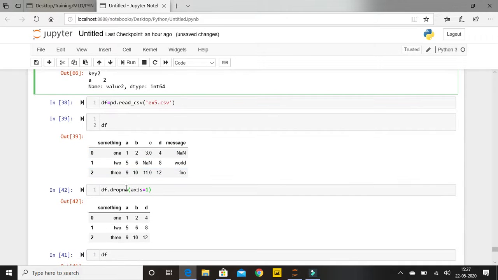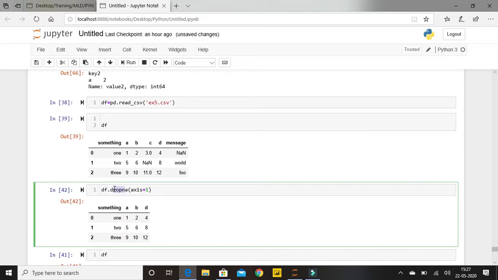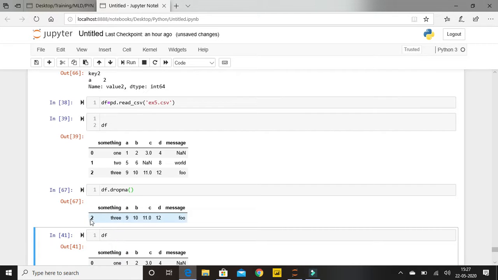Now I'm using this function called dropna. What does this function do? As the name suggests, it will drop all my NA values, and then we can set our axis as well. If I just delete this, by default axis equal to 0, and we know what axis equal to 0 means: it will perform the operation on row level data. If I execute this df.dropna, we'll be able to find there is only one row, row 2. Why? It will drop the entire row where my data is NaN, or not a number, or null.